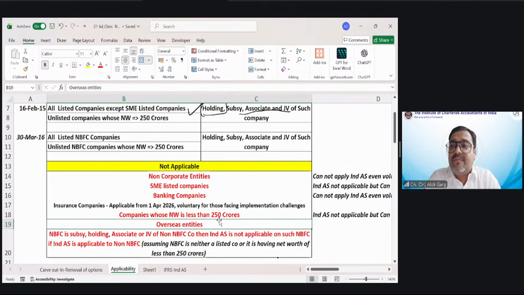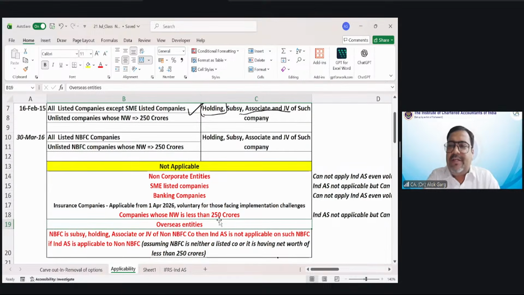Sir, any other company on which Ind AS is not applicable? Yes. If there is a standalone company, meaning no maa-baap: no parent, no subsidiary, associate, or joint venture. So no upstream, no downstream; there is only a single company. Friends, for companies whose net worth is less than 250 crores, Ind AS is not applicable, but again, these companies can apply Ind AS voluntarily.